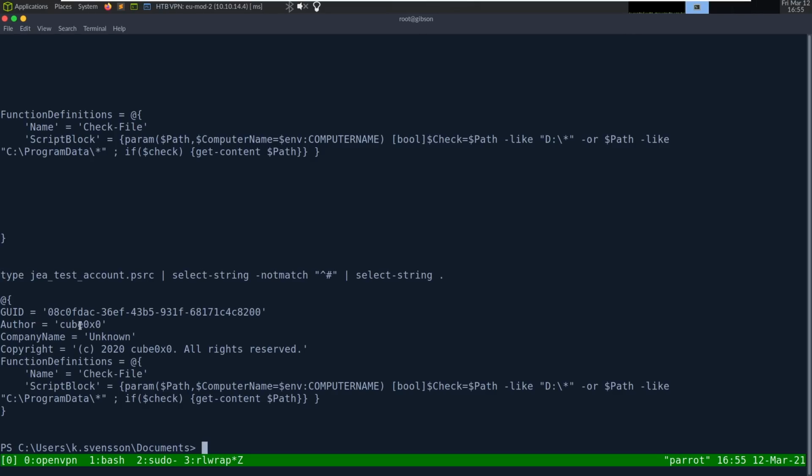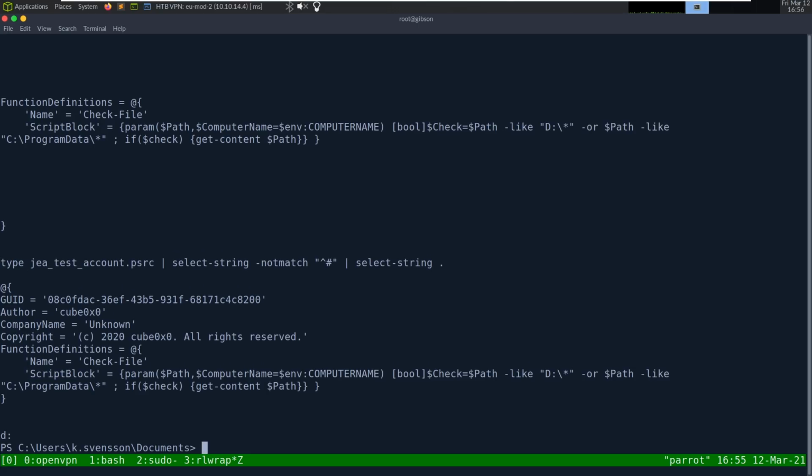So this is a bit easier. We can see Cube created this, and it's got a function, which is check file, and it's going to make sure check file exists in D colon or path of C colon program data. So this is when I'm going to try changing directories to D, and I can't. So I guess this may come in later.